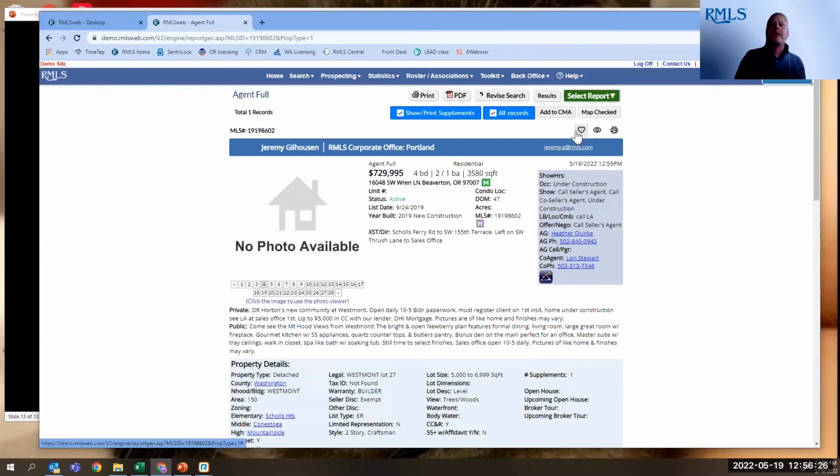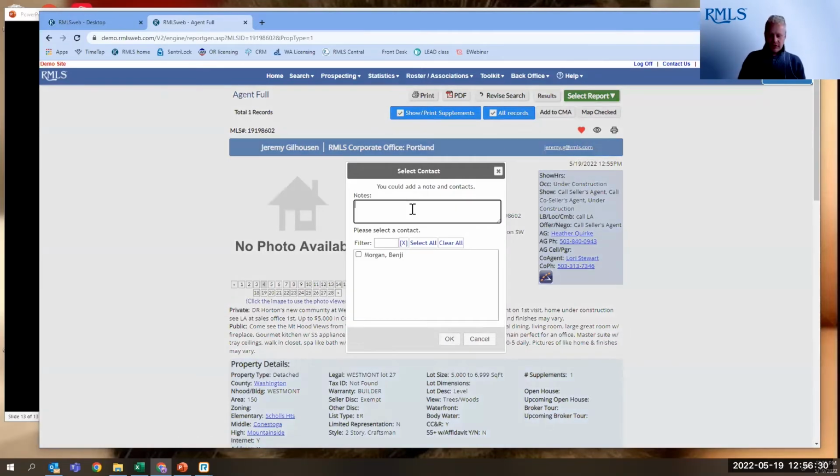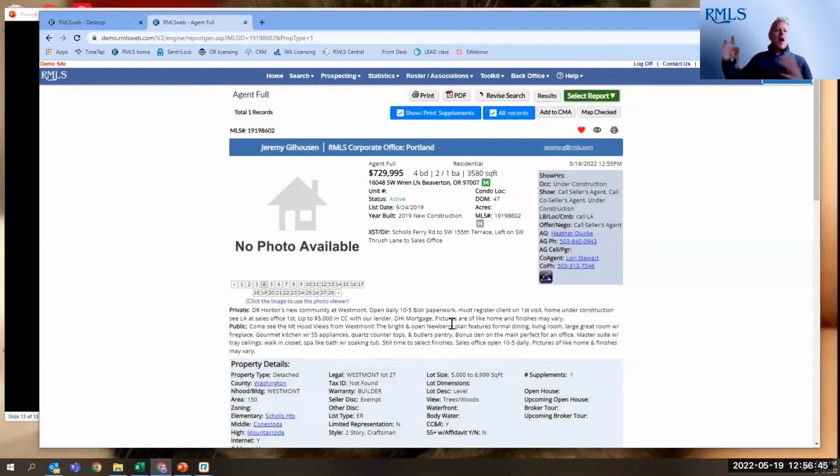So what you can do with this is when you click on add to favorite, it's going to let you add a note to it. And we're going to say great for MG. And I can now apply it to this client. Now, this isn't automatically sending it to the client. I still want to send this to the client, but what this now does is I have two ways that I can access this property that I just favorited.